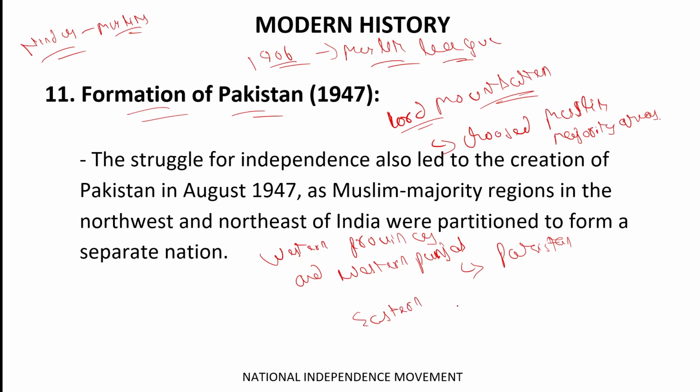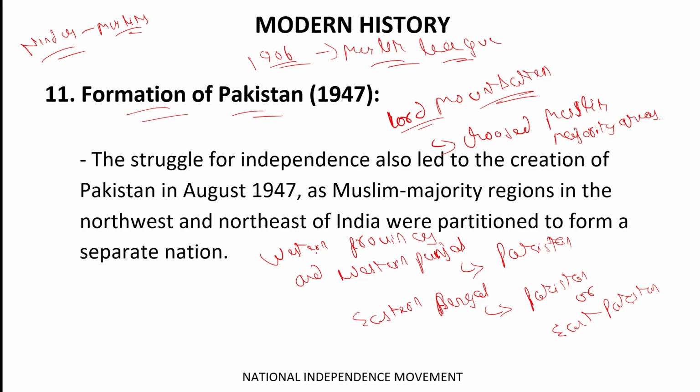Similarly, the eastern Bengal area was given to Pakistan, or you can say East Pakistan. Okay, so that was the scenario.